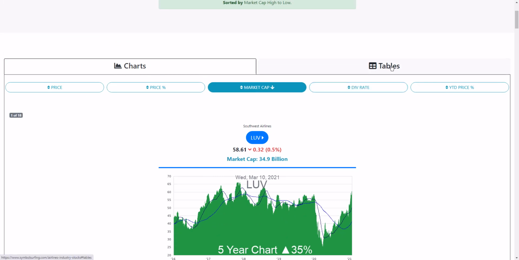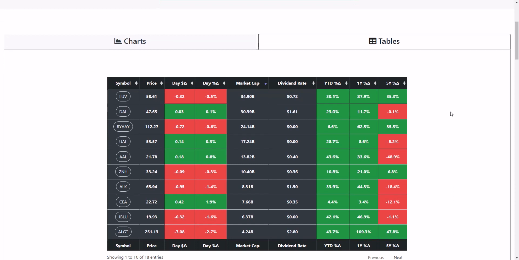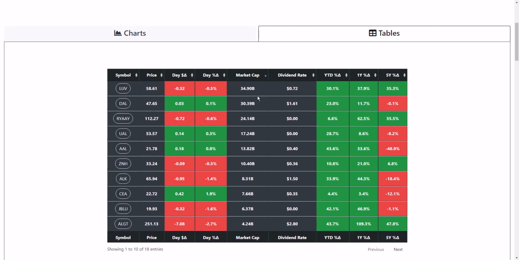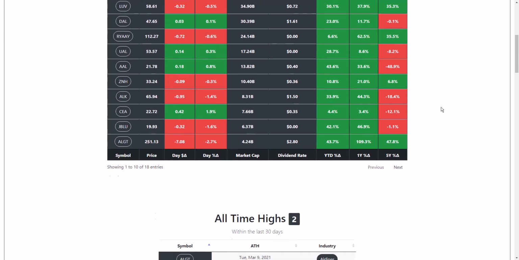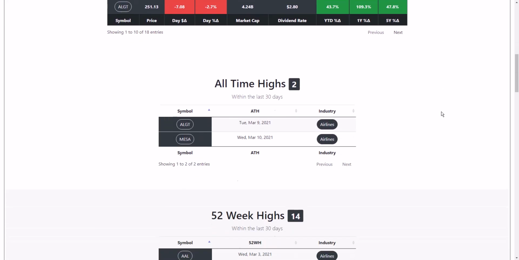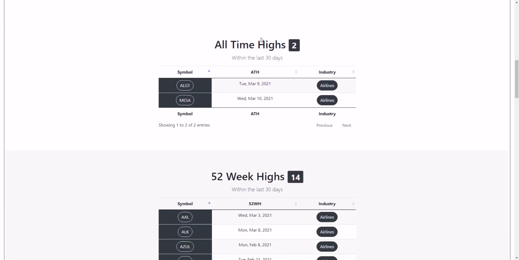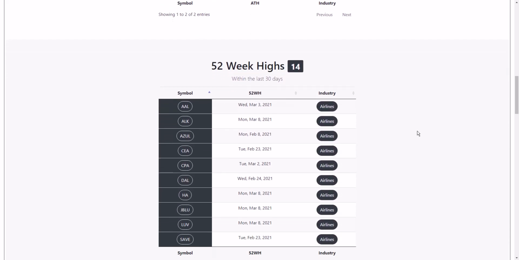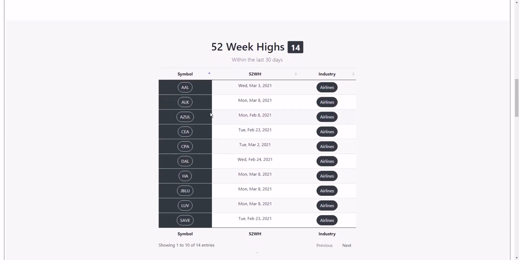And then the other thing I wanted to show you real quick is the Tables tab. The Tables tab has a fast sorting table where you can see some key information. So that's really cool. And then there are some subtables. You'll see that there's an all-time highs table. So there are two airline stocks that hit all-time highs yesterday and today. And then there are 14 that are at 52-week highs.